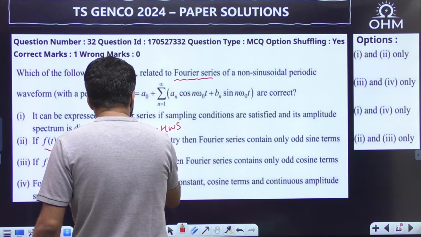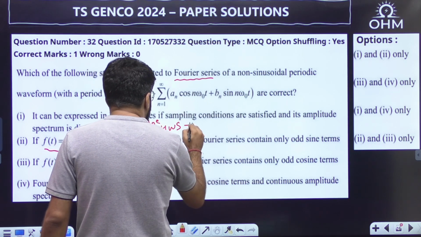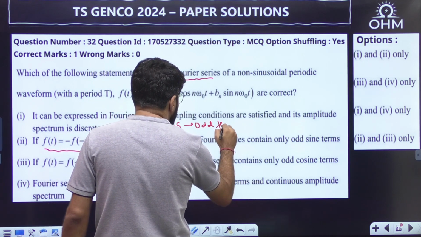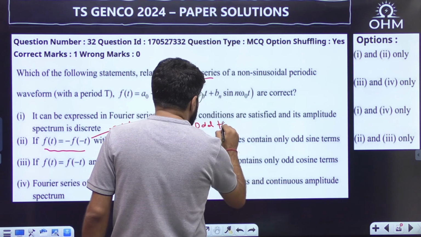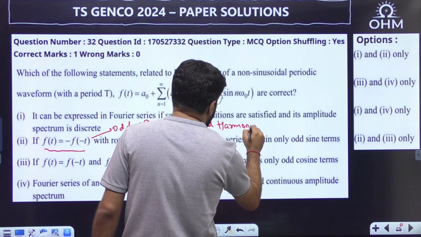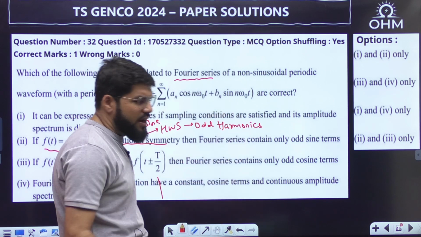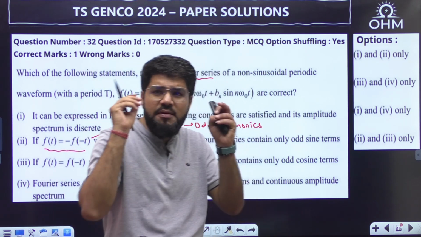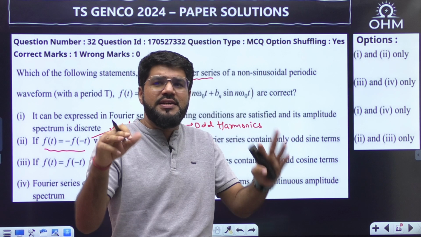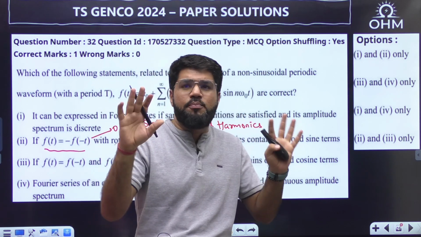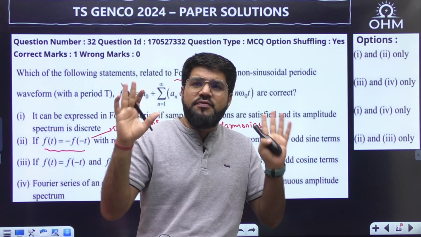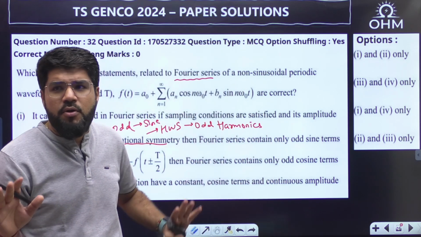Odd symmetry says that sine terms will come. Half wave symmetry says that only odd harmonics will come. And these are very, very repeated and important properties. I have given a lot of stress on them whenever I have taken the complete batch also. Very important for AE, GATE, ESE, everywhere. In Fourier series, the symmetry properties, even, odd, half wave symmetry, are all very important.